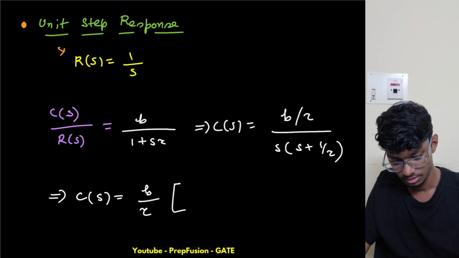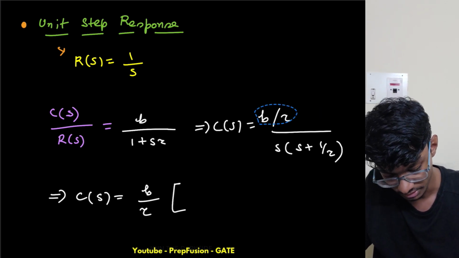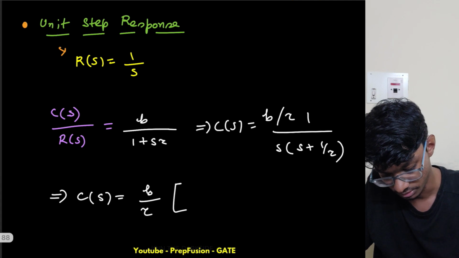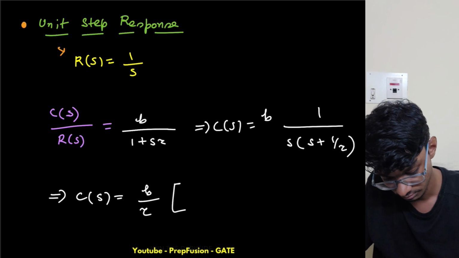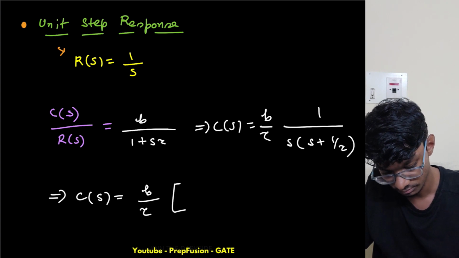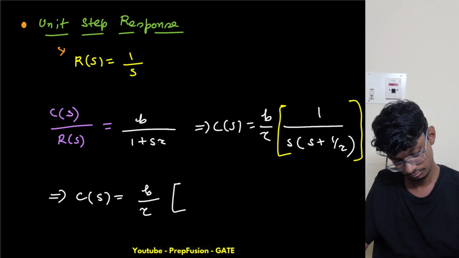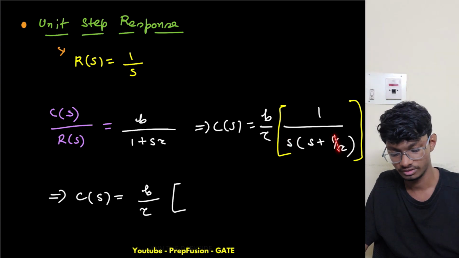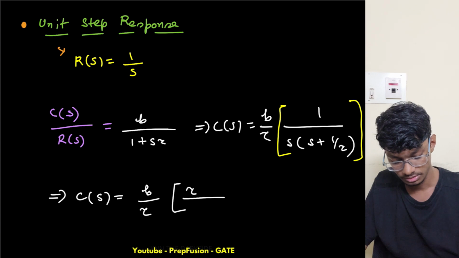With b over tau kept outside so that you don't get confused, if I put s equals 0, this is 1 over tau, so this will go up, so this will be tau by s.